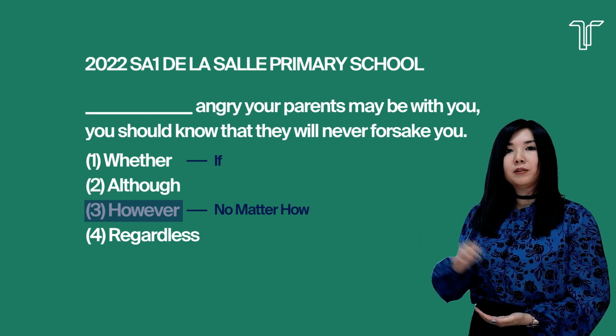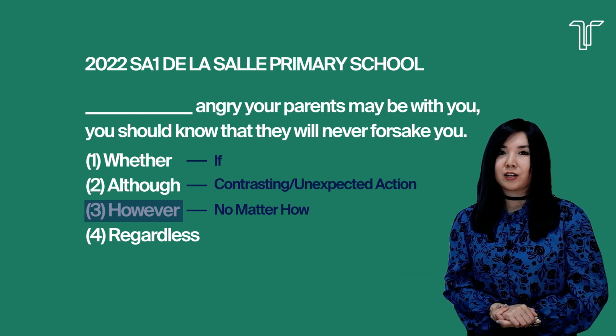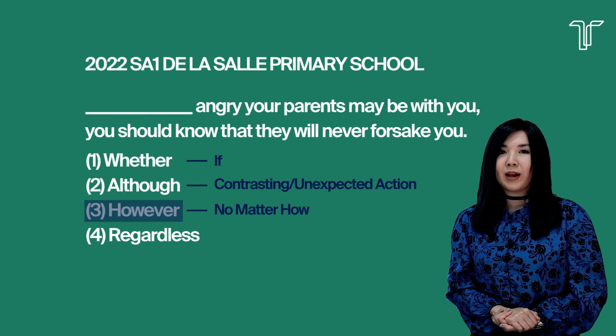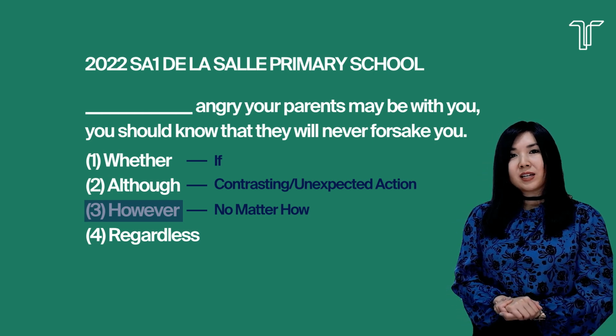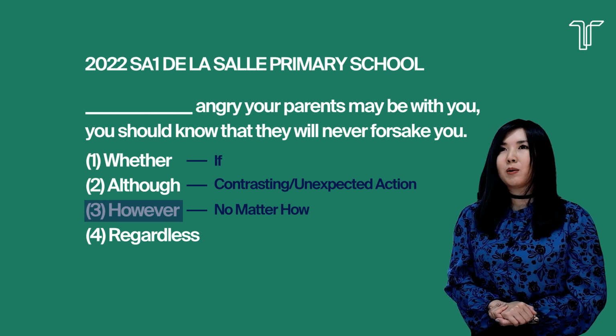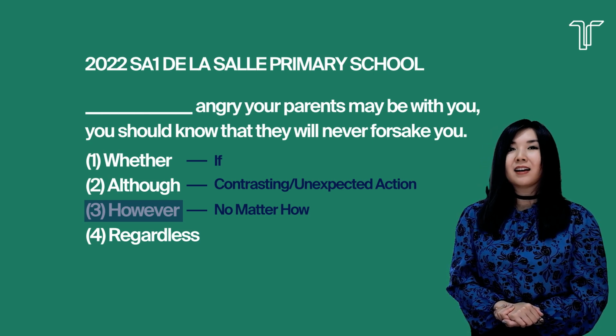Number 2, although. For although, you would have a contrasting action. So for example, you would say, although I was sick, I went to school. So it's a contrasting action. It is an unexpected action. So you wouldn't expect someone who is sick to go to school, correct?